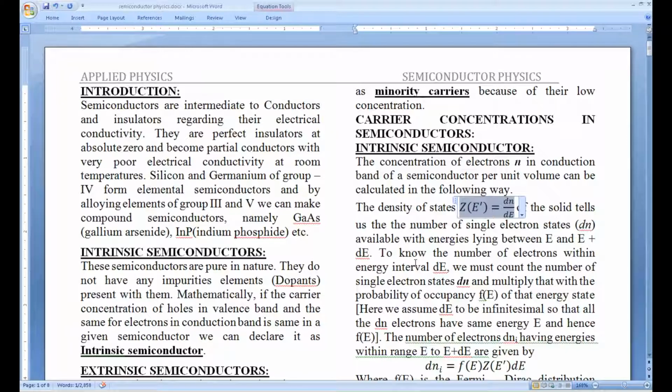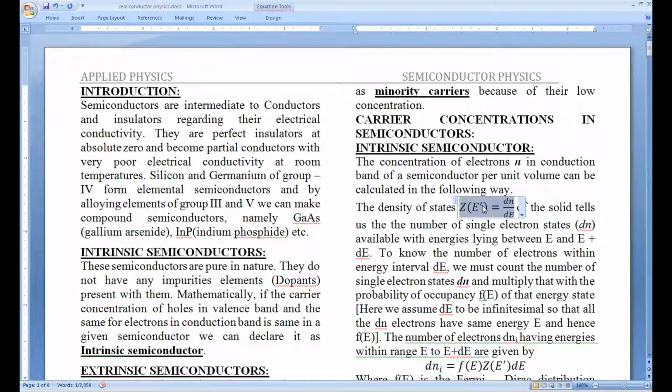What we are going to do is, if you recall, dn by dE is Z of E, or if you pull this dE this side, it is going to be dn equal to Z of E dash times dE. There is a reason for writing this dash or prime, because these E dash were not calculated properly in the earlier quantum free electron theory. We will come to the correction a little later. For the time being, you call it some Z of E. So this dn is nothing but the density of states multiplied by dE.